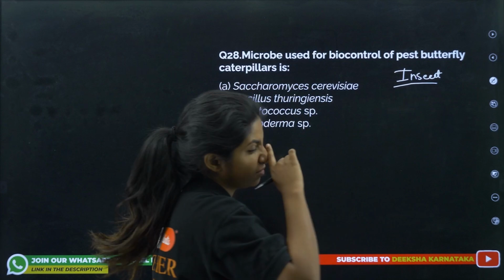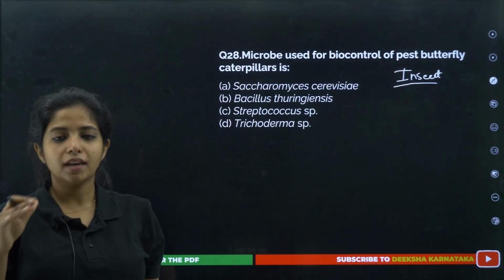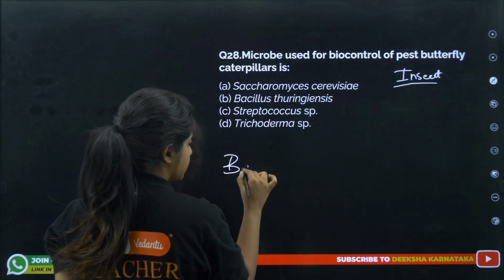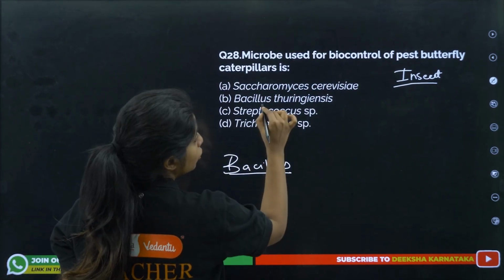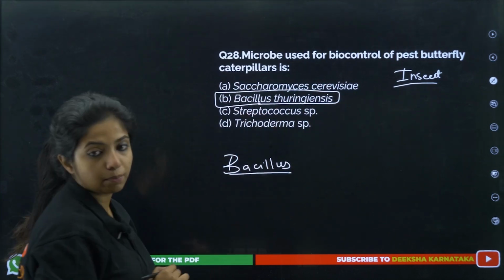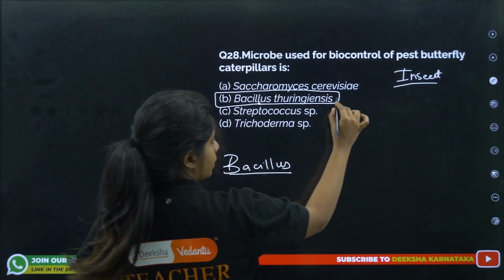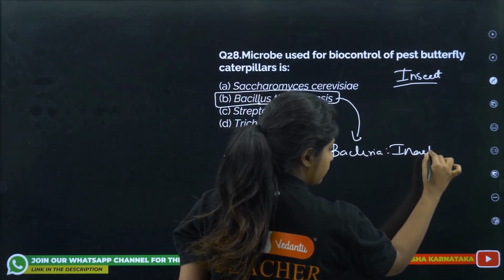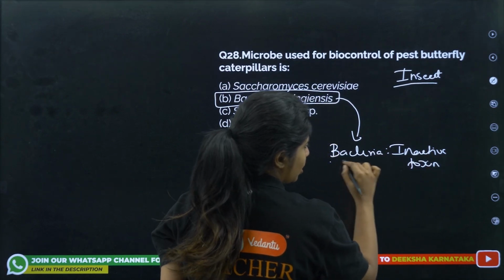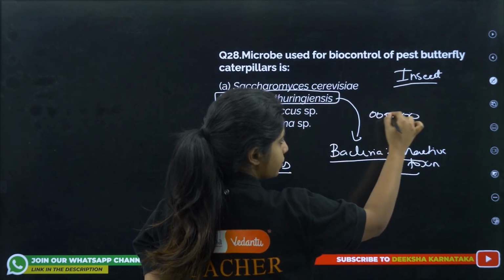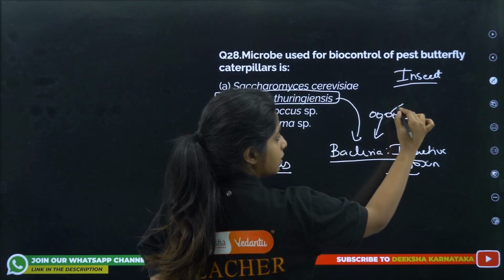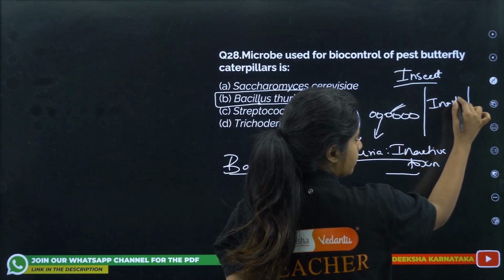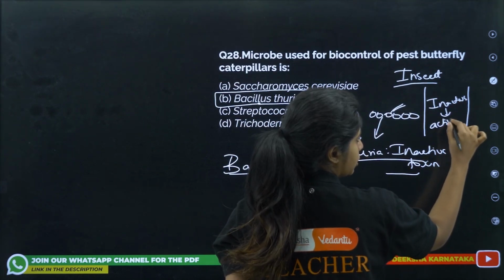Insects can be eaten up by other insects, but usually I'm telling you the caterpillars, the insect larvae, are being damaged with the help of something known as Bacillus thuringiensis. Okay, it is done by Bacillus thuringiensis. My dear children, what is it? It's a bacteria, and this bacteria produces an inactive toxin in itself. Now, when this particular caterpillar eats this bacteria, what happens inside the caterpillar's gut? Inside the gut, this inactive toxin is going to become active and going to